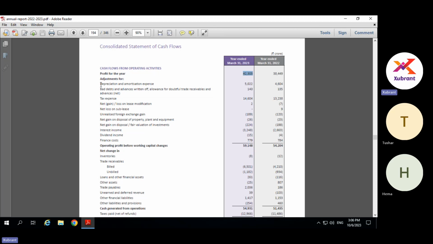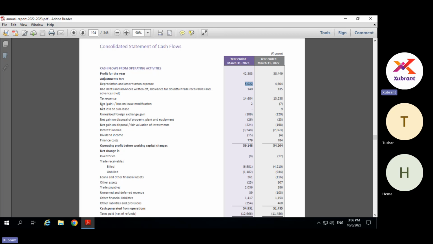So here, what they have done is they are adjusting one by one. Depreciation and amortization: depreciation is a book adjustment, because we are accounting for the reduction in the value of an asset, which is based on some assumptions, but that doesn't mean that I'm paying some cash. I paid the cash for the asset when I acquired it, but now I'm amortizing it over 10 years. So this is a fictional adjustment. Here we are adding it back.